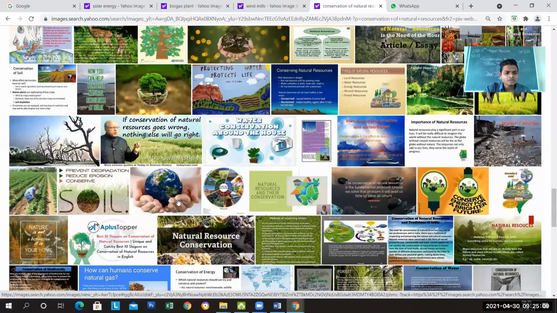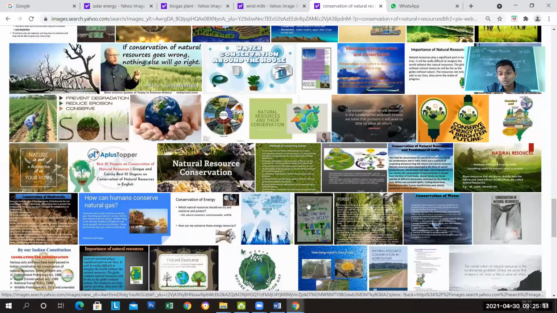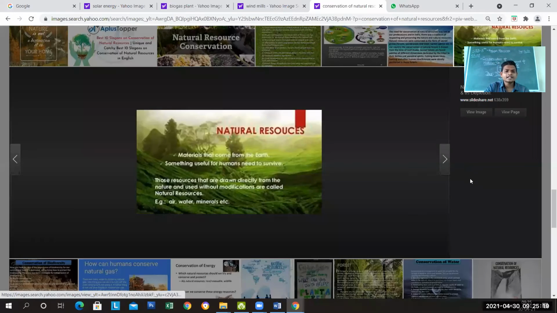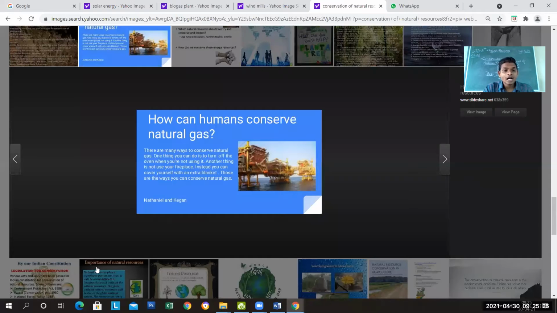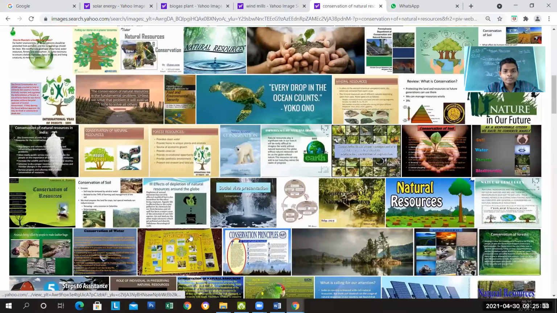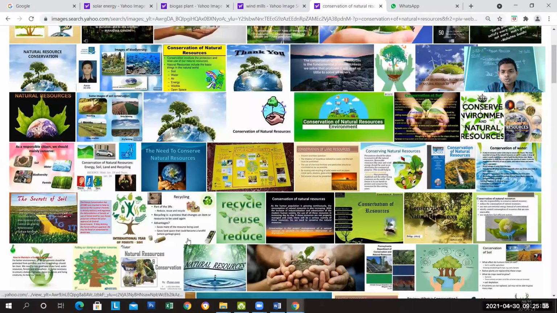Natural resources: how are we going to conserve them? Conservation of forest, conservation of water, conservation of natural resources, different things. Conservation of different energy, conservation of natural gas. How can we use natural gas? Many ways are there. Some of the pictures that I am going to show, these pictures.